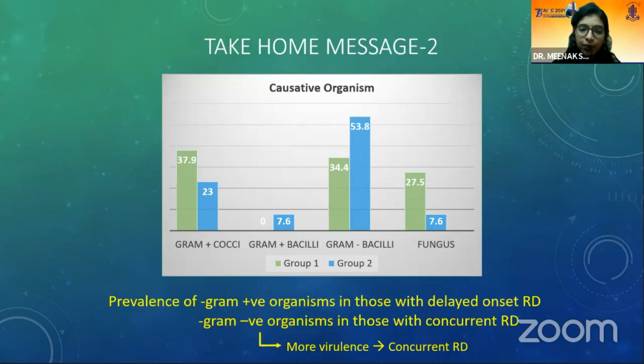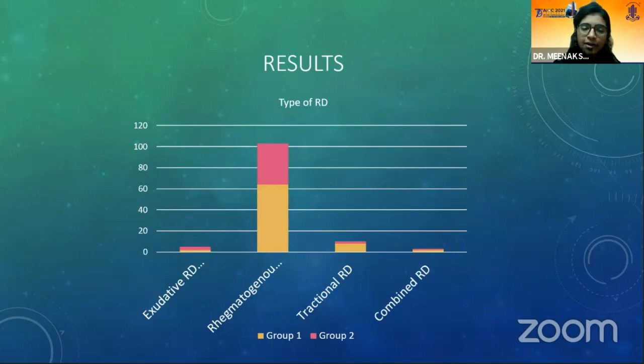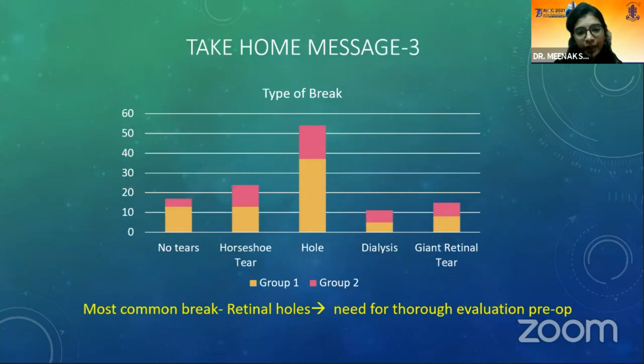Coming to the type of organism that was grown in group 1 and 2, the gram-positive organisms were more common in group 1, whereas gram-negative were more common in group 2. This made us think that the virulence was probably higher and hence causing a concurrent RD at presentation itself. The most common type of retinal detachment we found in both groups was rhegmatogenous retinal detachment. And the type of break, contrary to our belief of a horseshoe tear or a dialysis, was a retinal hole. So this could also show the importance of a thorough pre-op evaluation in anterior segment surgeries.